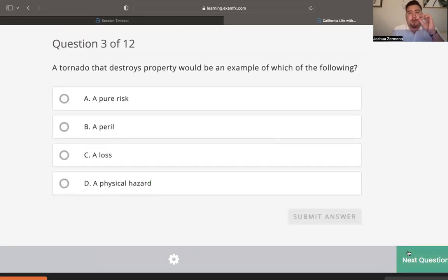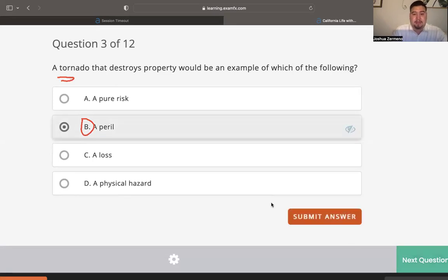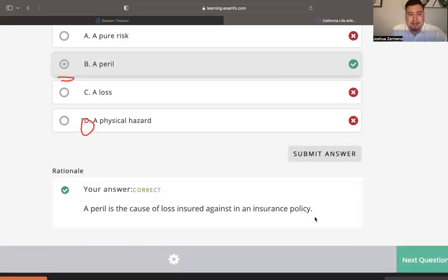Question number three. A tornado that destroys property would be an example of which of the following? So again, going back to that concept, we have hazards, perils, and then losses. A tornado is a specific event, right? It's a named accident. So we had talked about this in our video for chapter one. What is when they give a name to a specific accident? What is that known as? I would have to say it's the letter B. Let's confirm if that is the correct answer, and that is the correct answer.